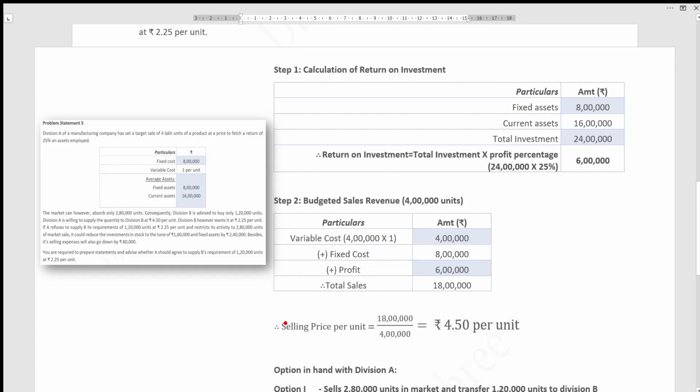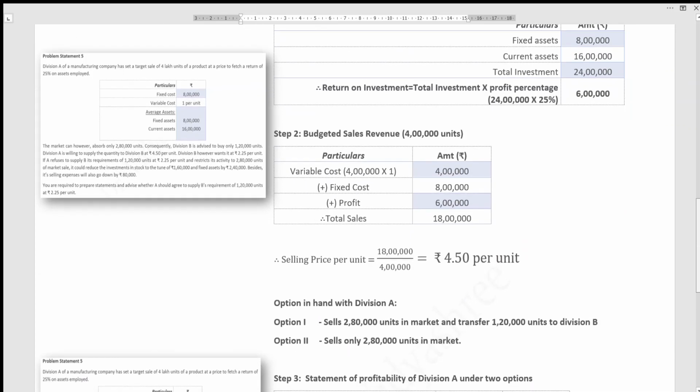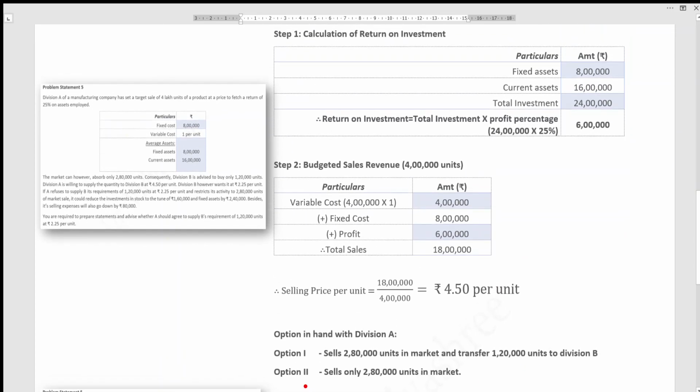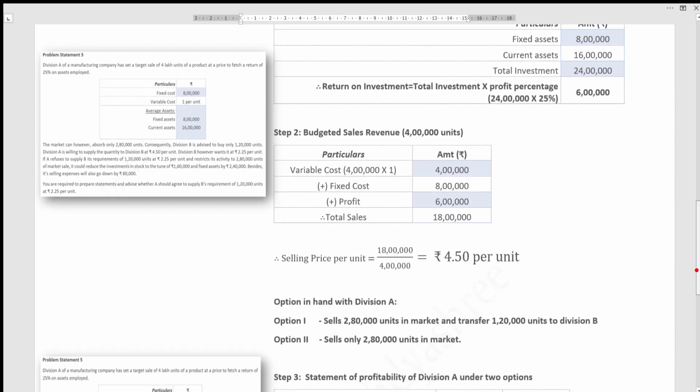To calculate the selling price per unit, you take the total sales divided by the number of units. Here the number of units is 4 lakh. So you get the transfer price or the selling price per unit as 4.50 per unit. Now we have to prepare the profitability statement under two options. As I told you, we have two options: to sell 2,80,000 units in the market and transfer the remaining 1,20,000 units to Division B. Option 2 is to sell only 2,80,000 in the market. So let's see the profitability statement.